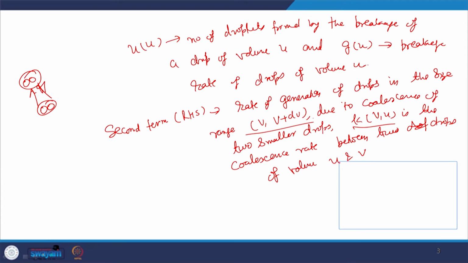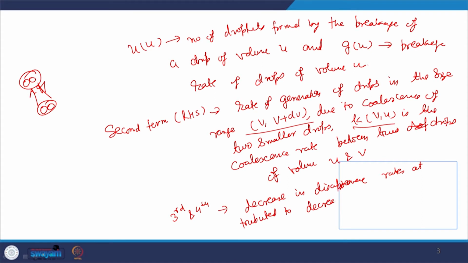Now the third and fourth terms reflect the decrease, that is the disappearance rates, attributed to breakage and coalescence respectively.